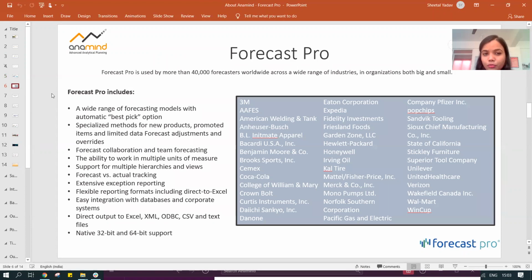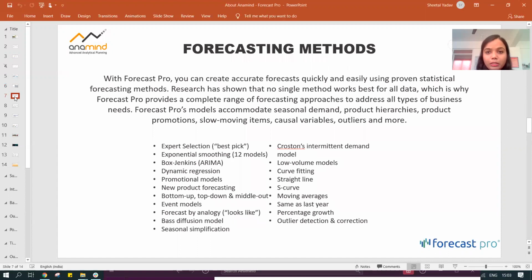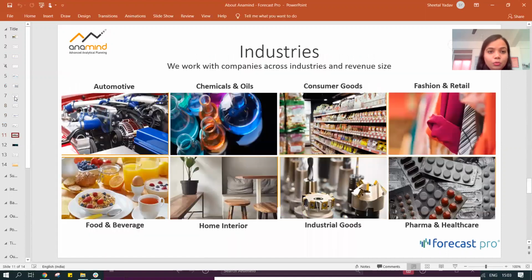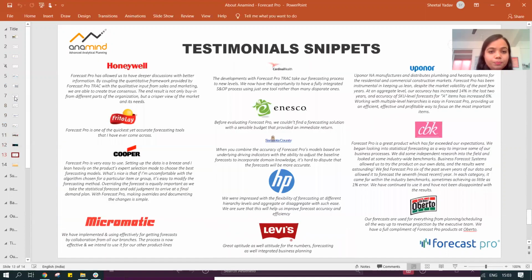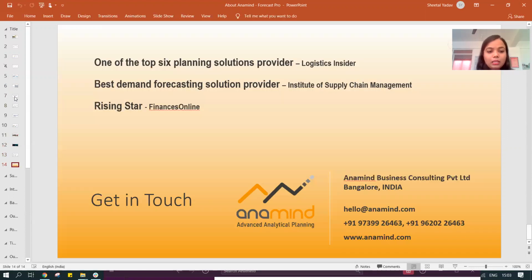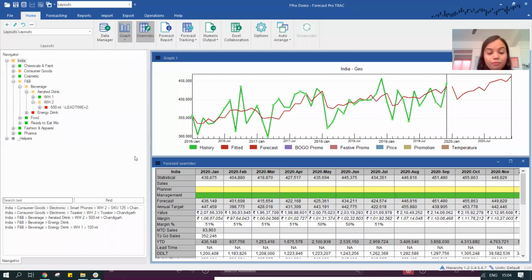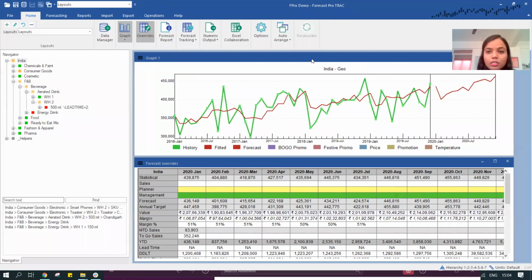This is just a small glimpse of the customers and the various features that are there in Forecast Pro, which I would definitely be taking you through in this system today. So let's quickly move to the forecasting methods. I'll showcase these to you as well today, with a few glimpses of the testimonials. And let's now move towards the forecasting solution that we were eagerly waiting to showcase. So this is Forecast Pro.